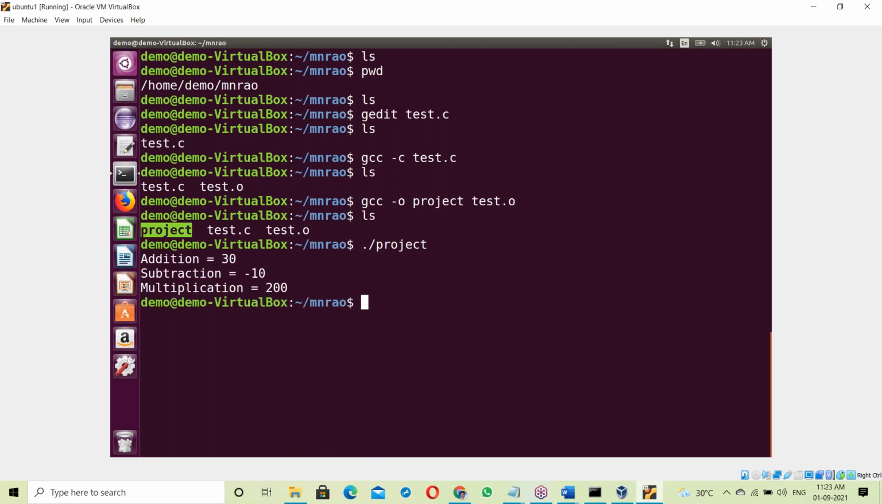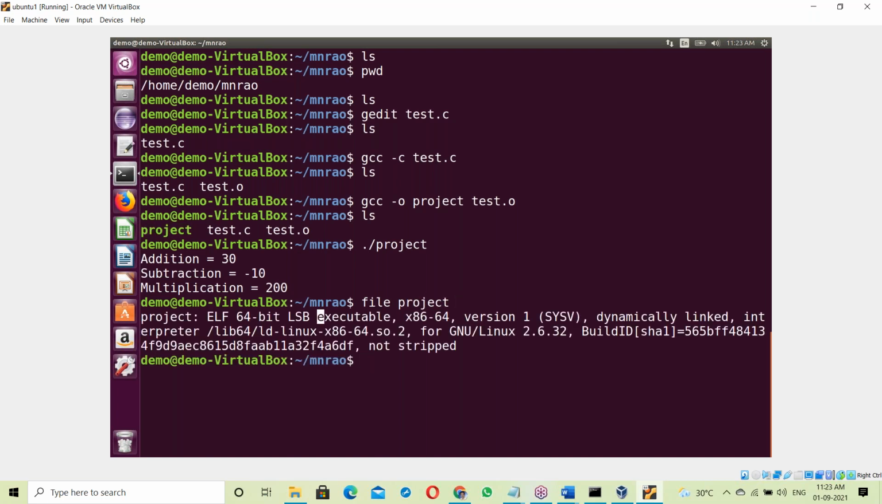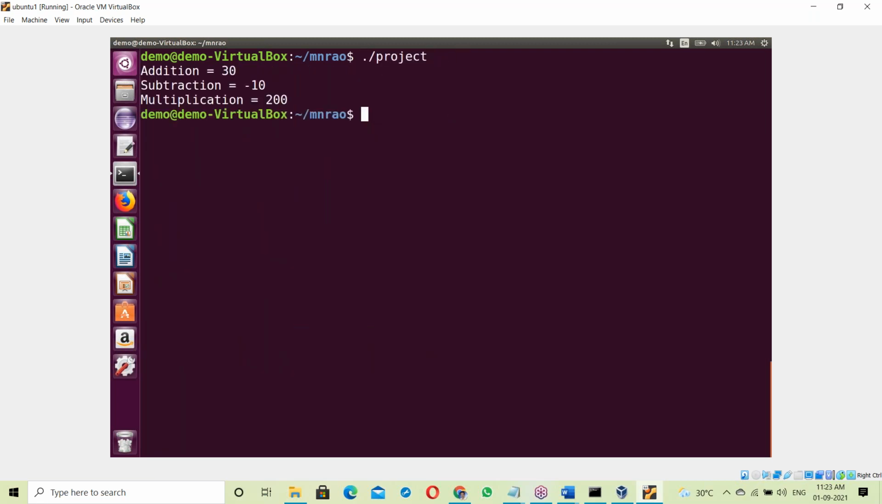See what type of file that project file is: a 64-bit executable file. x86 refers to the 8086 processor family, and this is a 64-bit OS. So this exe file was generated on a 64-bit OS for that processor. It's a Linux OS, so we get one exe file and then execute it.